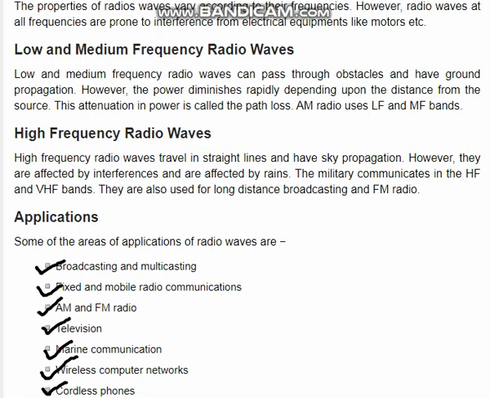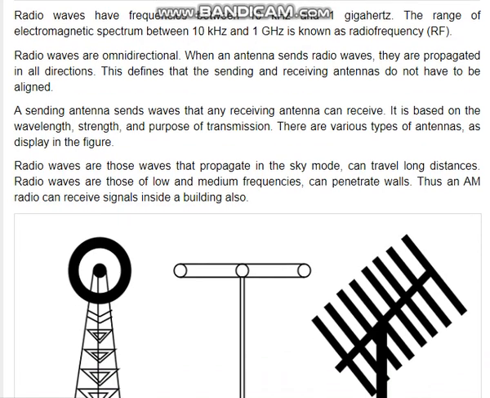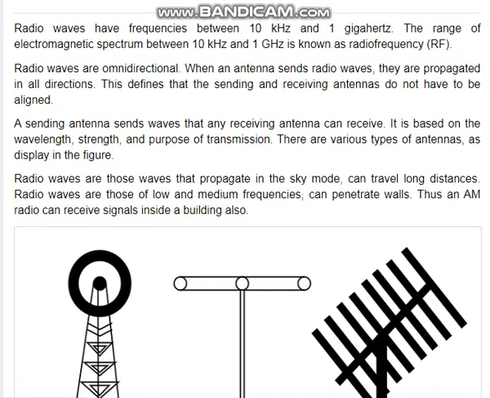Now, if we want to know what radio wave transmission really is, we can find it out. Radio waves have frequencies between 10 kilohertz and 1 gigahertz. The range of the electromagnetic spectrum between 10 kilohertz and 1 gigahertz is known as radio frequency.